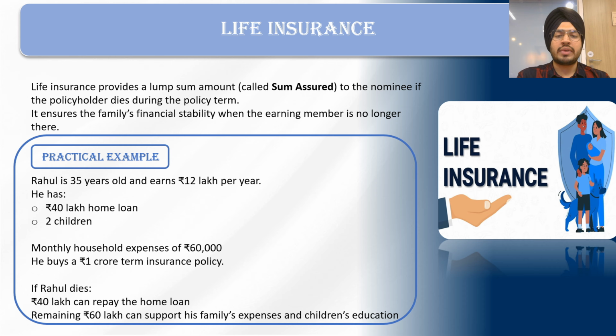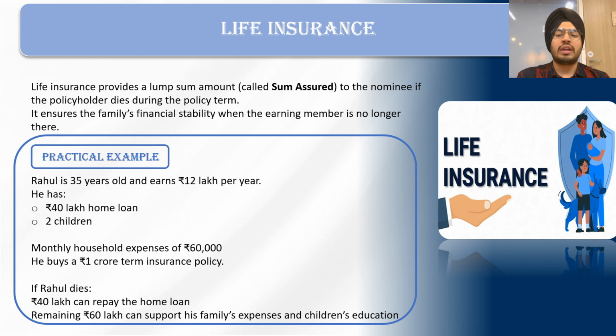Usually the sum assured that a person should take is basically the liabilities plus the family expenses for a lifetime. Their monthly household expenses are around 60,000, and they have a 40 lakh rupees home loan. So they can probably consider 60 lakh rupees as their total expenses in a lifetime for their family, and with the 40 lakh rupees home loan, that would be around 1 crore.